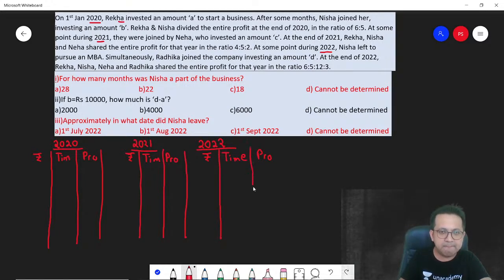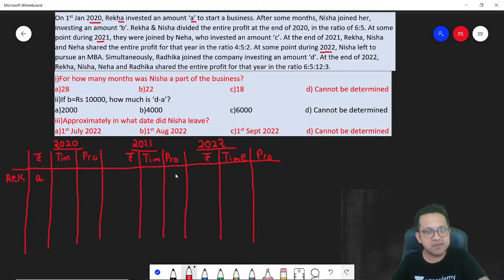Okay. So I hope up till here you don't have a problem. You are understanding what is happening. Correct? Okay. Now let's have a look. First person who comes on the screen is Rekha. So initially you have Rekha. How much money does she invest? She invested an amount A to start a business.